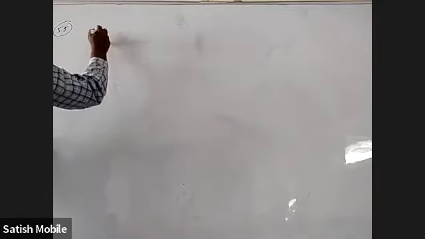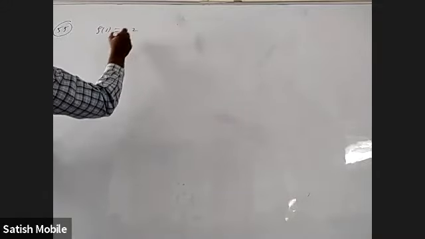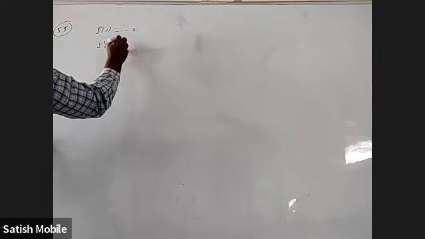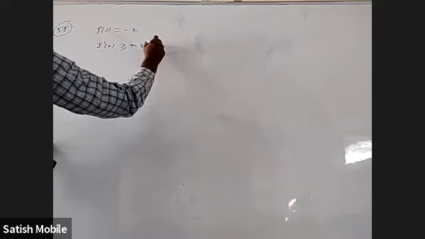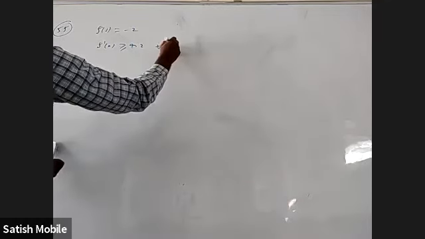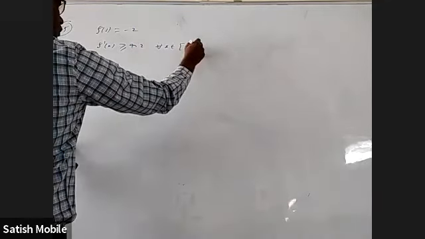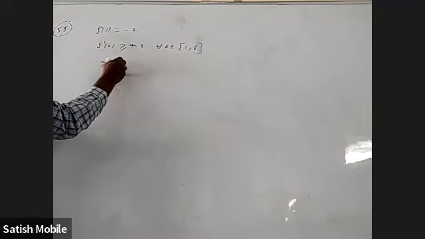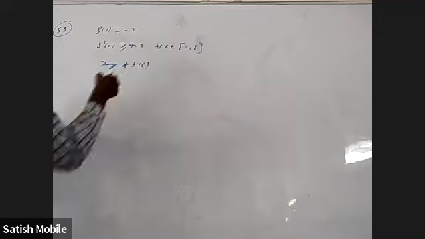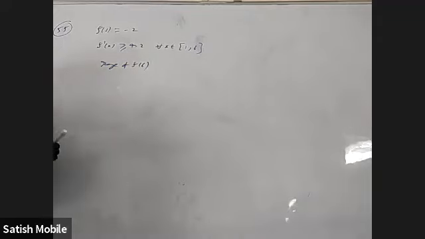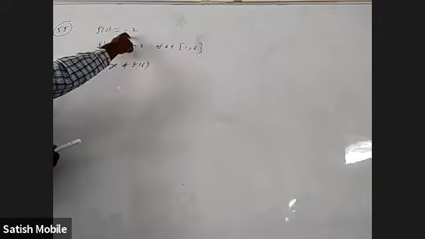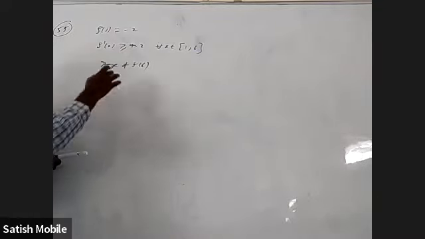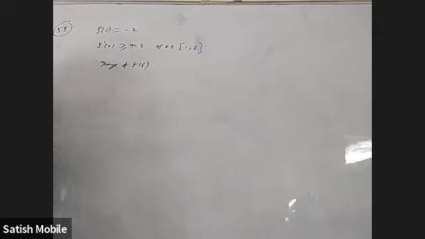55, they said f of 1 equal to minus 2 and f dash x is greater than or equal to 4.2 for all x belongs to closed interval 1 to 6. And they asked the range of f of 6. Like yesterday, I was giving an example. At t equal to 1 second, the displacement is minus 2, and it is traveling with a speed which is greater than or equal to 4.2. At 6 seconds, what will be the displacement?